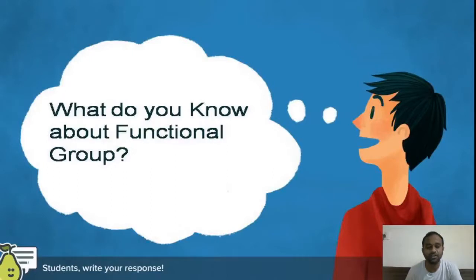What is a functional group? A functional group is an atom or a group which defines the properties of the compound. That means due to the presence of an atom or a group in a compound, if the compound gets characteristic properties, then that group is called a functional group.